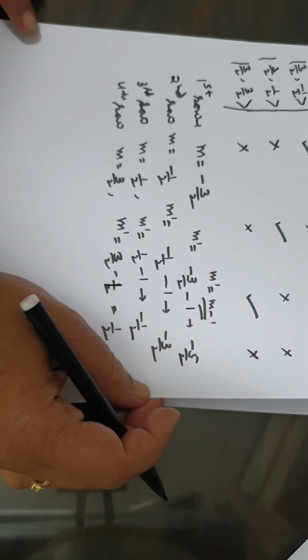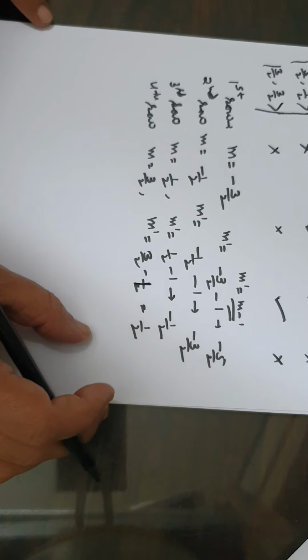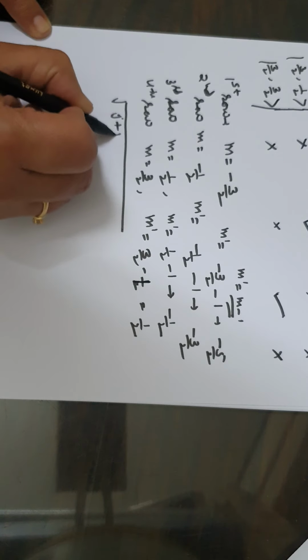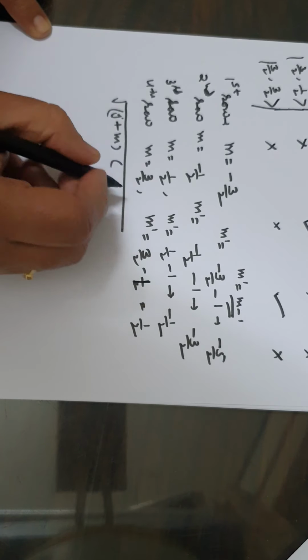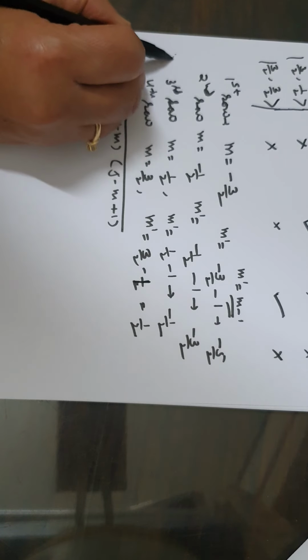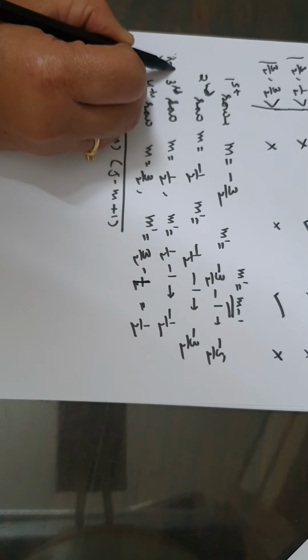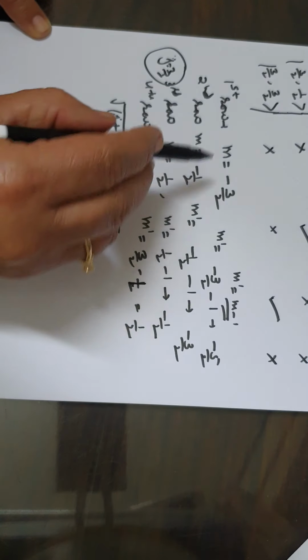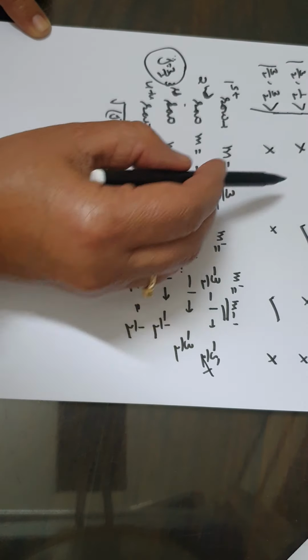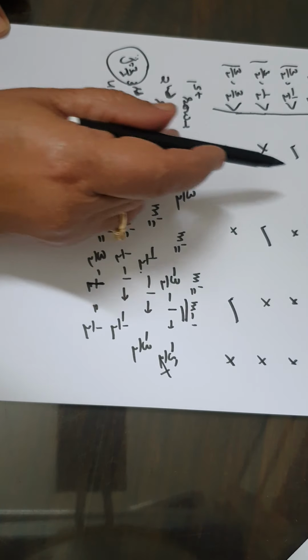Let's calculate the values. The element has value as under root j plus m, j minus m plus 1. J for all these values is equal to 3 by 2. First row has got no element. Second row has got one element.